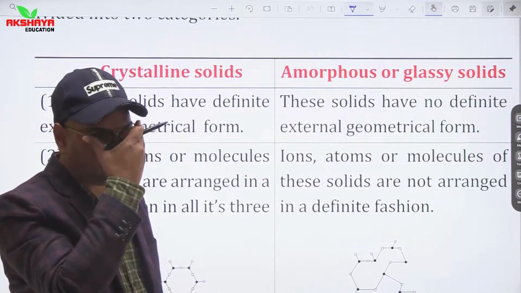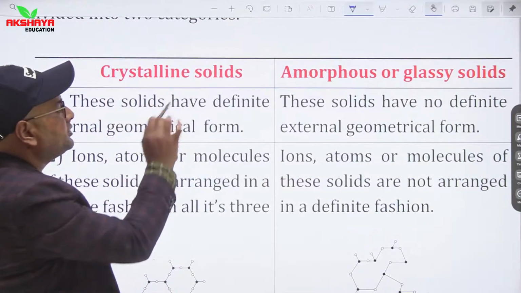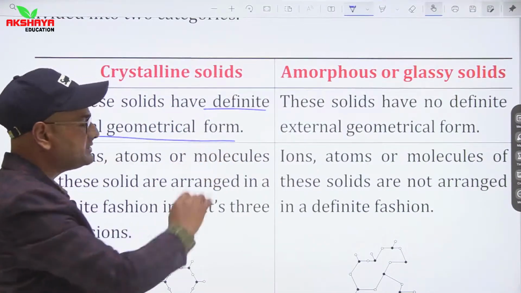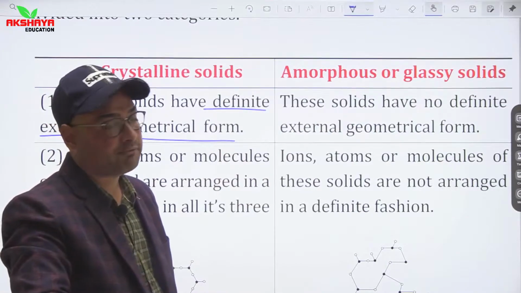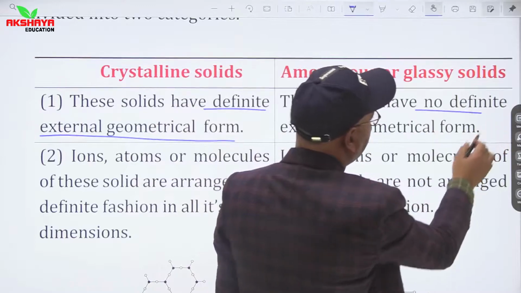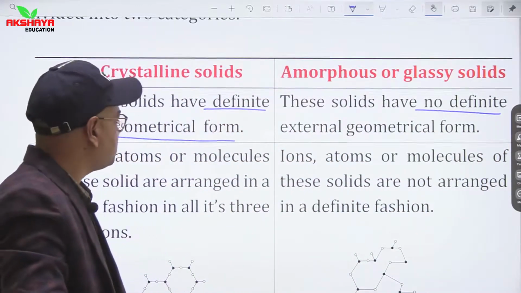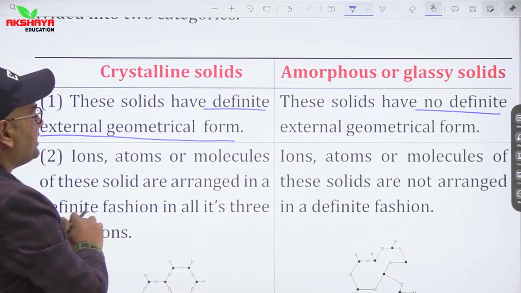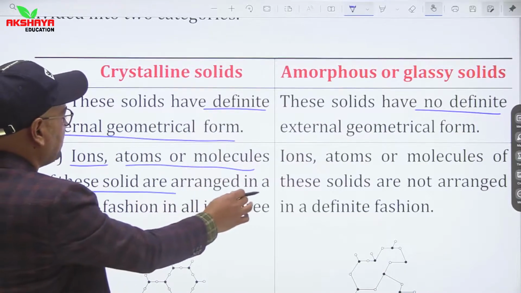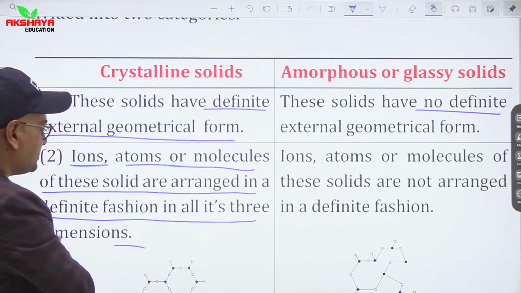So there is a simple difference: crystalline solids have a definite shape, or you can say a definite external geometrical form, while amorphous or glassy solids have no definite shape. In crystalline solids, the ions, atoms or molecules are arranged in a definite fashion in all three dimensions.